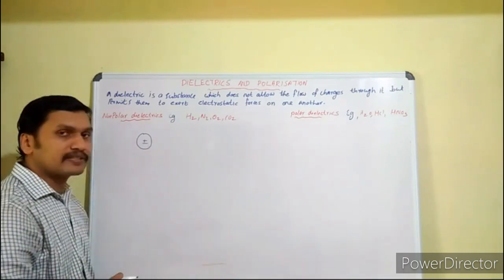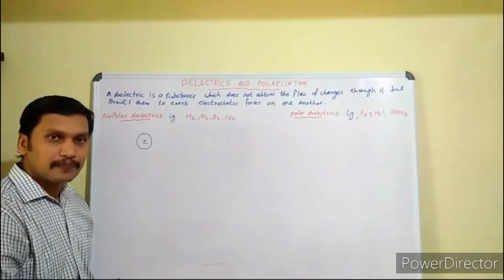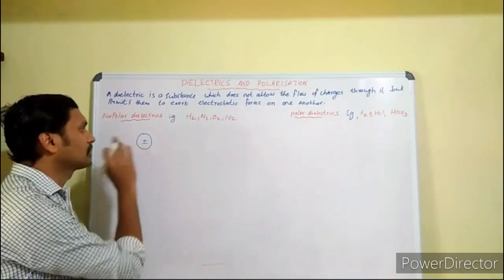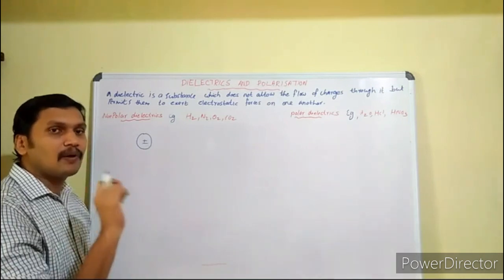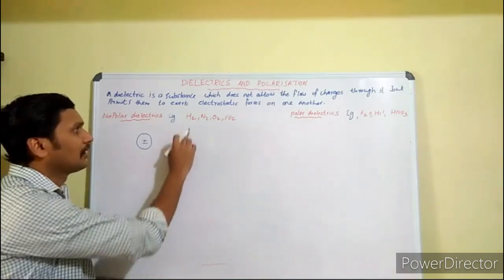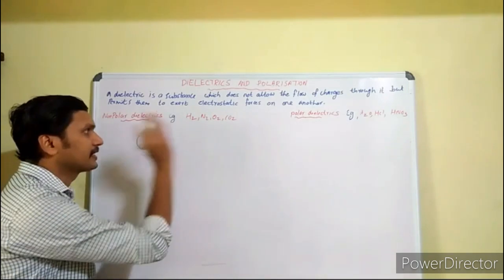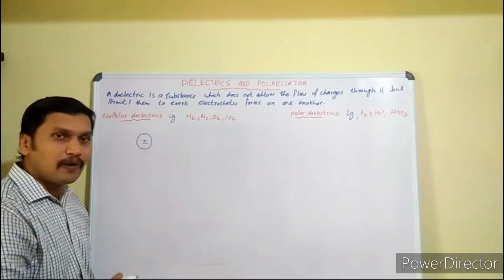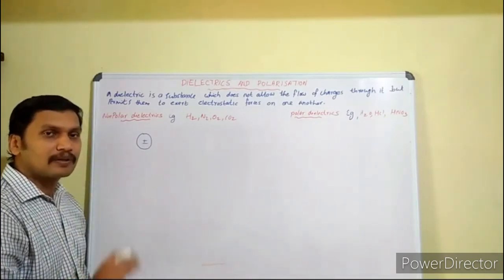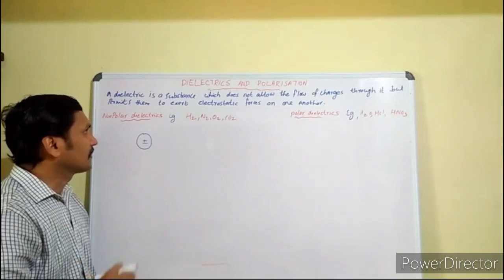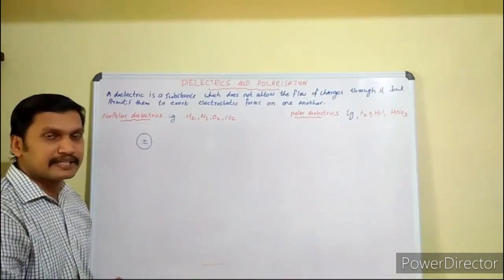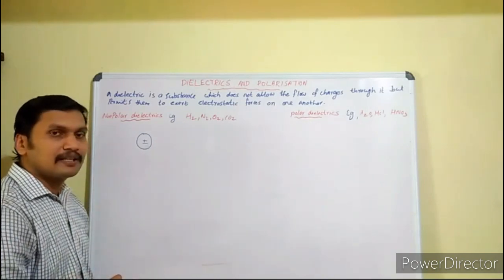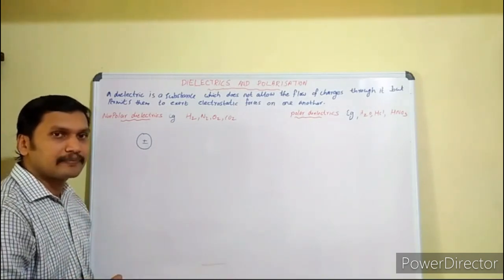The electric dipole moment of such a molecule or atom will be zero, and we cannot consider it an electric dipole. Such a molecule is known as a non-polar molecule. Hydrogen and nitrogen are non-polar molecules. A dielectric made of non-polar molecules is known as a non-polar dielectric.